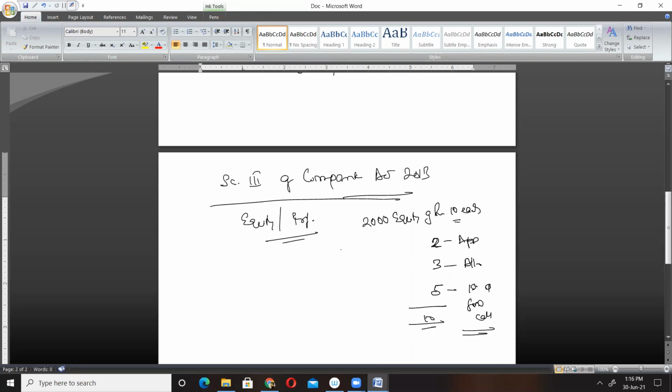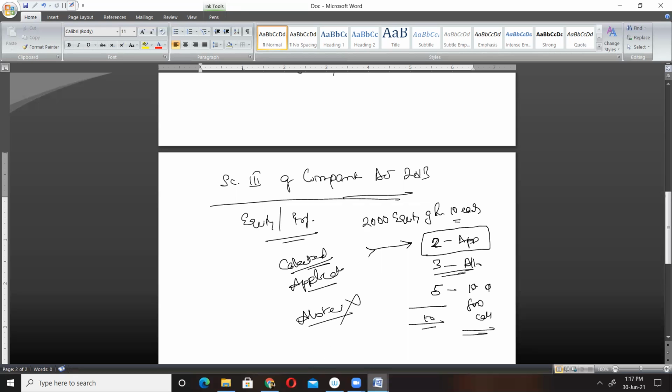Now say for example, in certain cases, it might so happen that the company has taken the application money, and on the date of closing of balance sheet, the company has not allotted shares to that particular individual or group of shareholders. So in that case, we can say that the company has collected the application money, but in return the company has not allotted the shares.